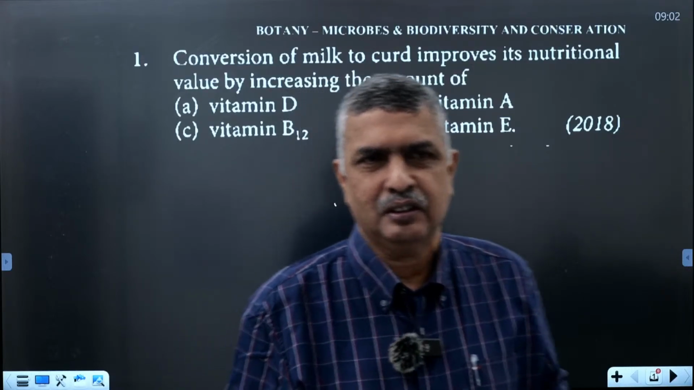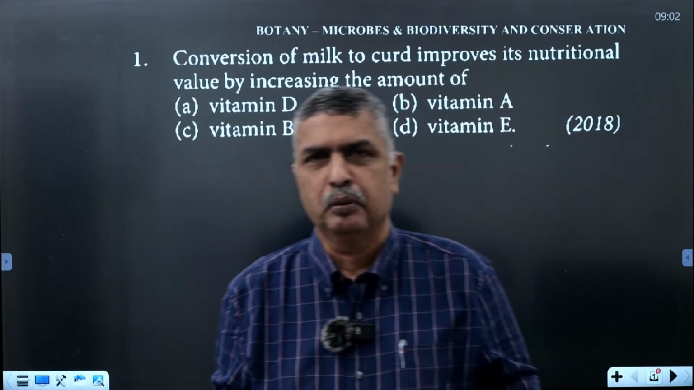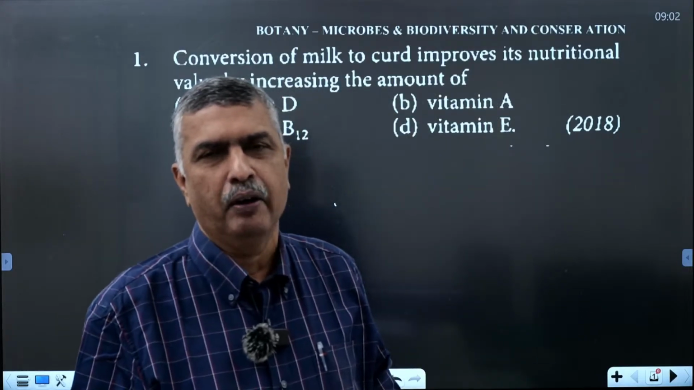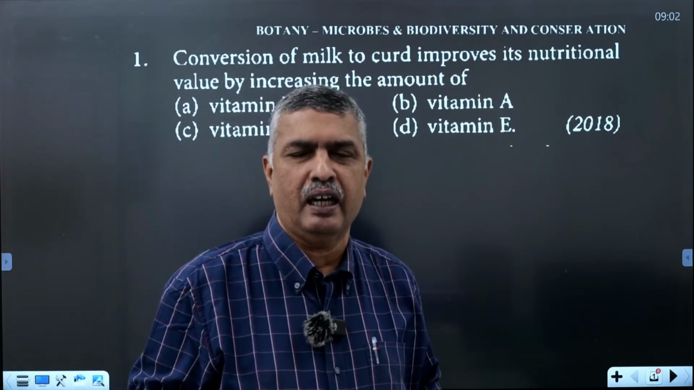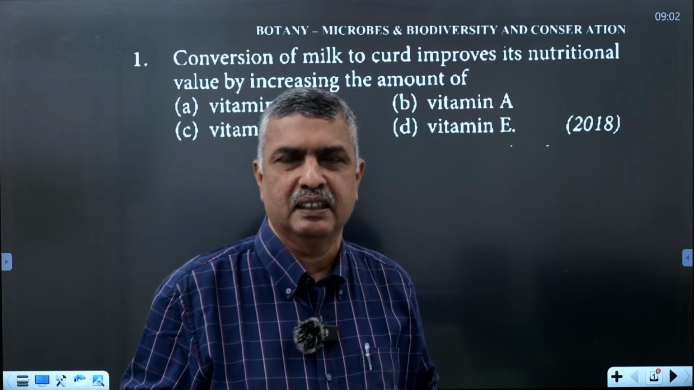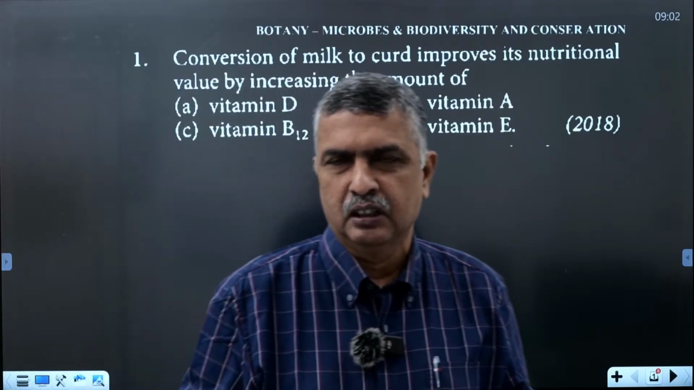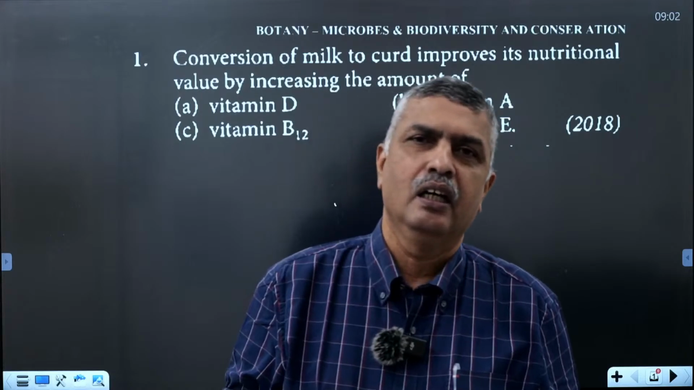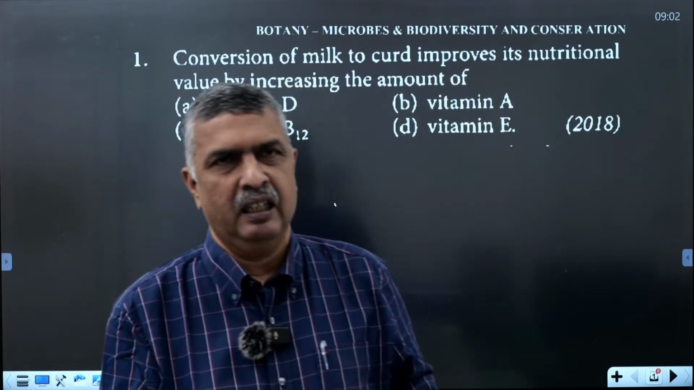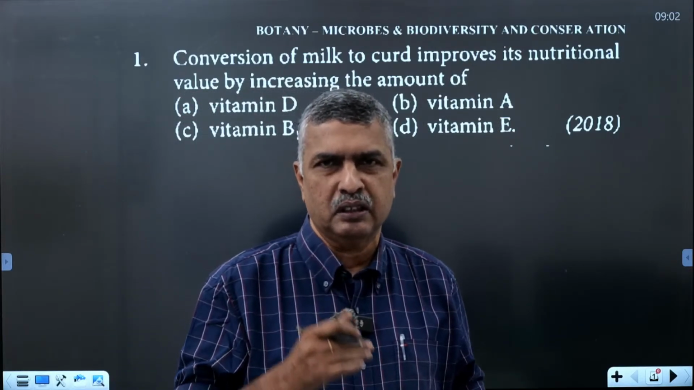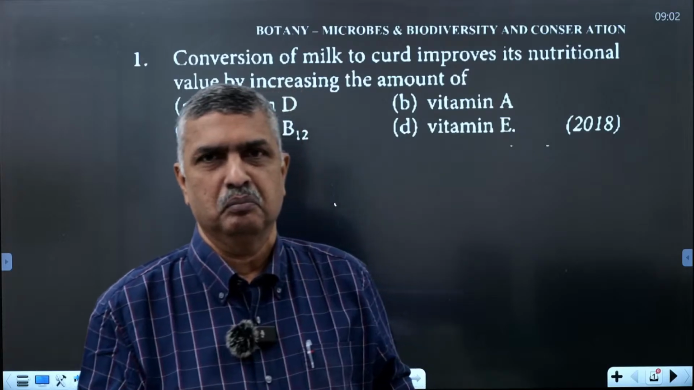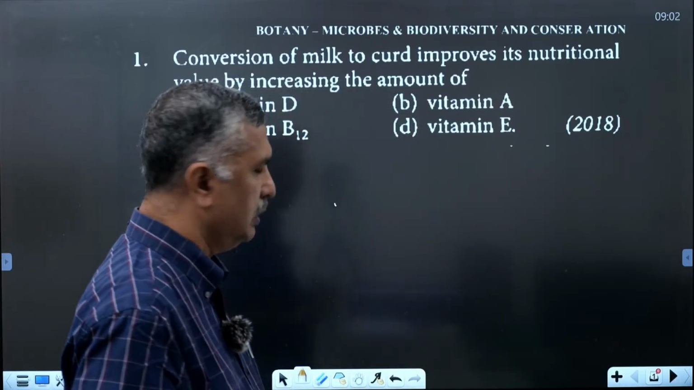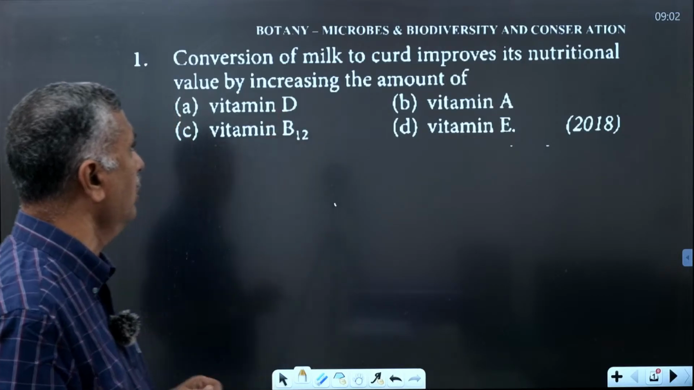Good morning, students. Today we discuss previous year's questions from two chapters, that is, microbes for human welfare and biodiversity and its conservation. These two chapters are the last chapters in plus 2, but they are also very important chapters. In the last few years, several questions have been asked from these two chapters. We first start with the first question from microbes for human welfare.